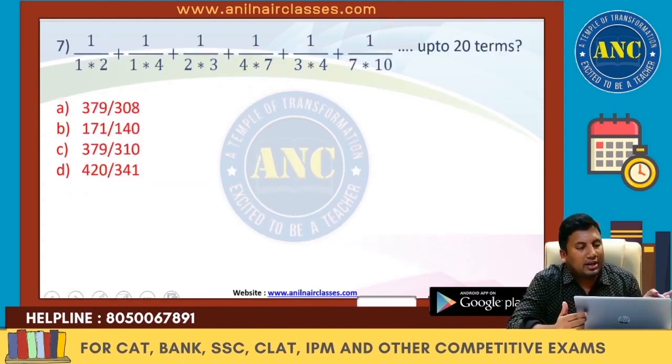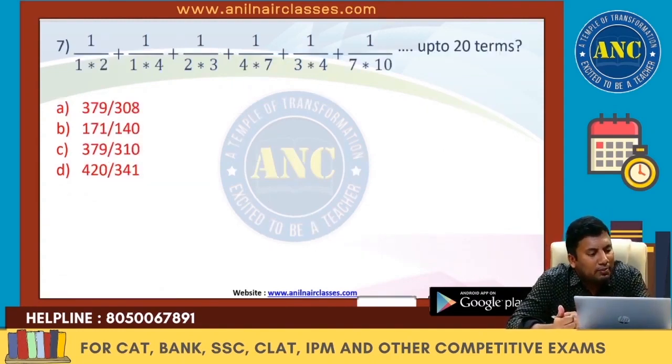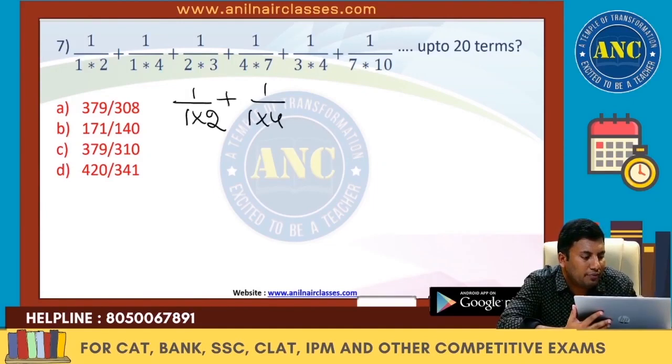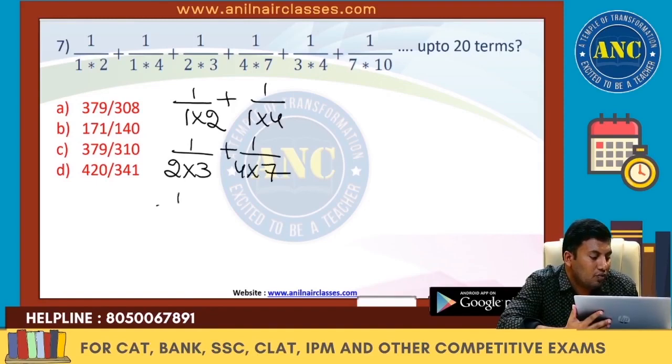Now, next one: 1 by 2 into 4, and so on up to 1 by 2 into 3, 1 by 4 into 7 and so on up to 20 terms. Now, there are doublets. I will write the question like this: 1 by 1 into 2, 1 by 1 into 4, 1 by 2 into 3, 1 by 4 into 7, 1 by 3 into 4, 1 by 7 into 10.